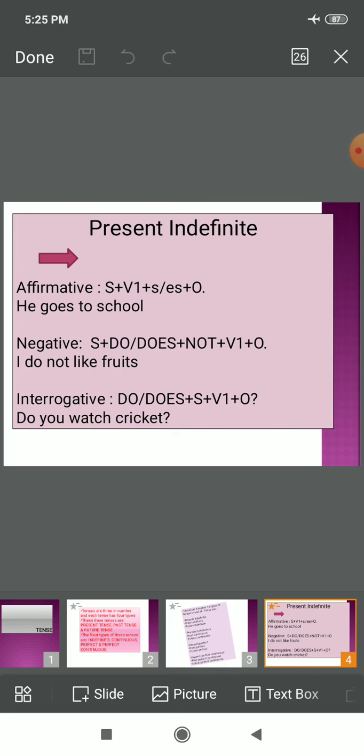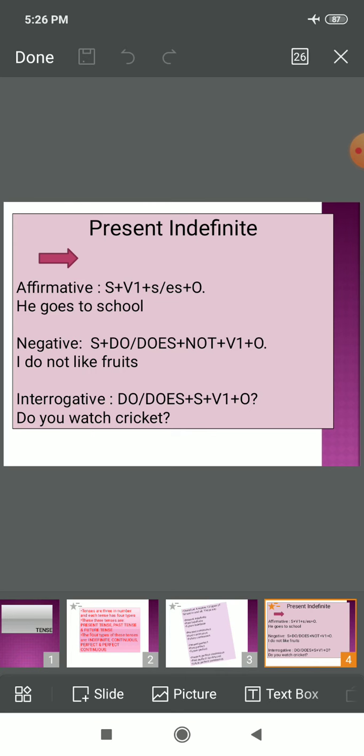Like, see, you may pause the video anytime and write your examples along with my dictation of rules. So in the interrogative third type, it starts with do or does. Students, wherever there is present indefinite tense, the interrogative sentence would start with do or does plus subject plus first form of verb plus object. My sentence is, do you watch cricket? Question mark. So in interrogative sentences, the most important point is to mark a question mark at the end.